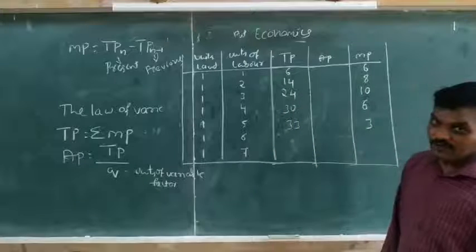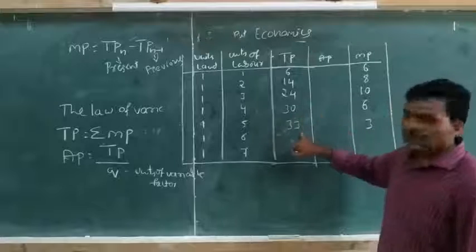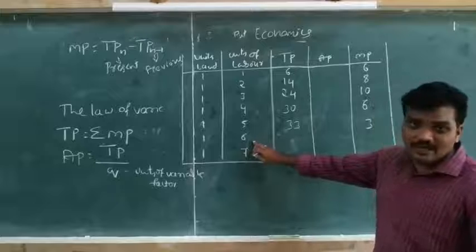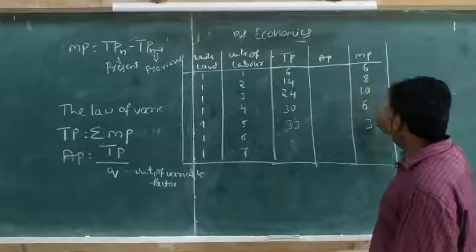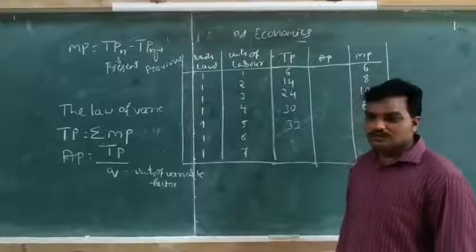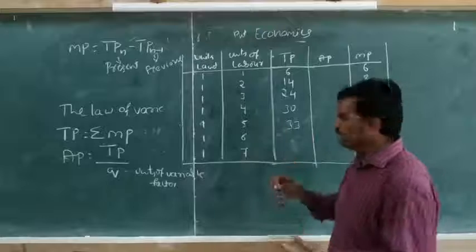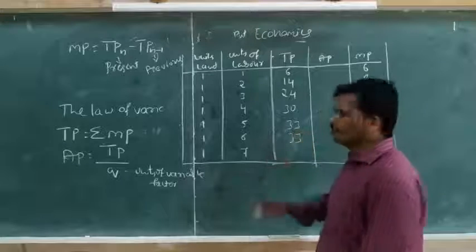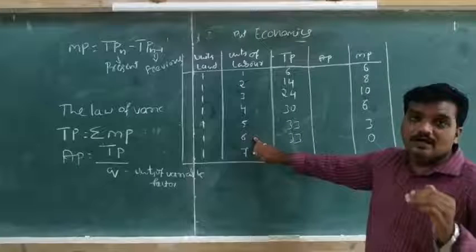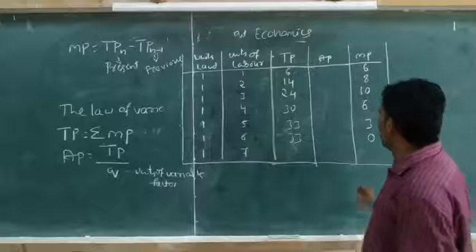In the fifth unit of labor, the marginal product decreases to 3, but the total product increases to 33. Then when they employ the 6th unit, the marginal product becomes 0. The total product is 33 plus 0, 33. That is the maximum. Observe here, in the 6th unit of labor, the total product is maximum.